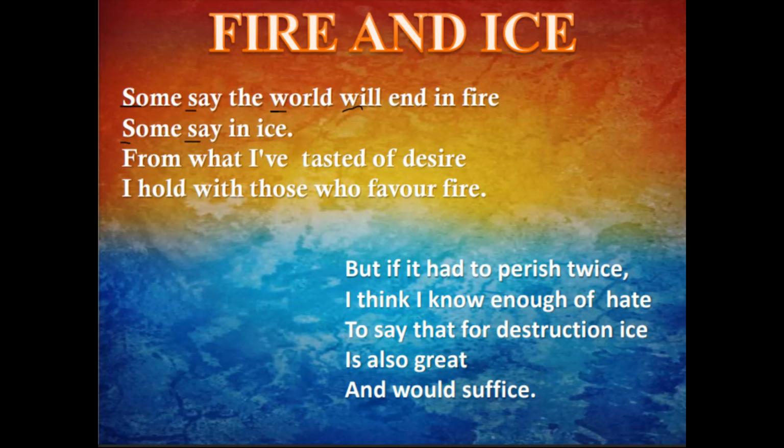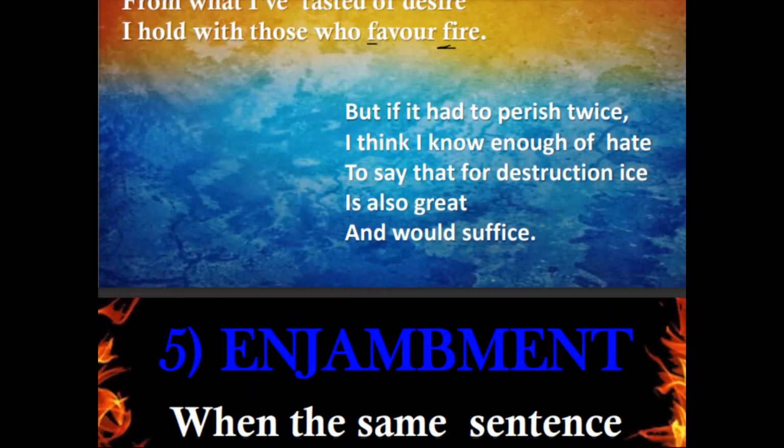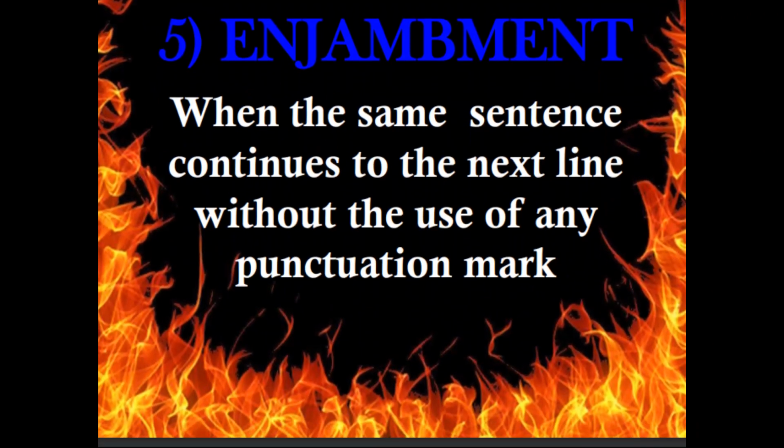in ice, from what I have tasted of desire, I hold with those who favor fire. But if it had to perish twice, I think I know enough of hate to say that for destruction ice is also great and would suffice. So we can say that in the first para of the poem, the first stanza, the poetic device alliteration is being used. Now let's move to the fifth one, that is enjambment.